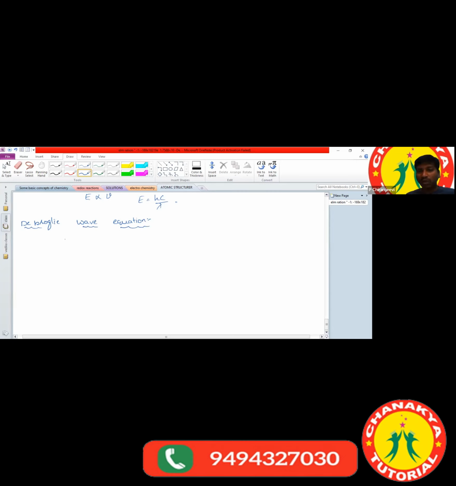What is Planck's quantum theory? What equation did we write according to Planck's quantum theory? E is equal to h nu. And according to the Einstein equation, what formula did we write? E is equal to mc square. Both are energies only. This is equation 1 and this is equation 2. Both energies are the same, so we can write h nu is equal to mc square.